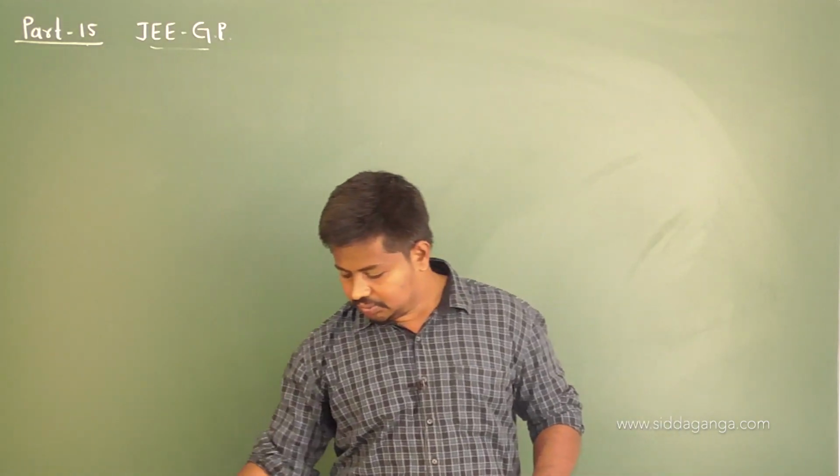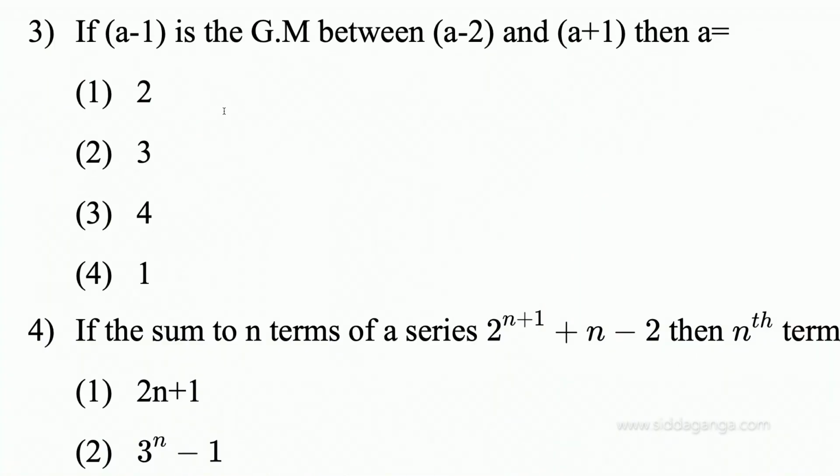Okay, let us move to question number 3. Question number 3 is like this: if a minus 1 is the GM between two numbers a minus 2 and a plus 1, this is true for what value of a? So a minus 1 is GM, right?